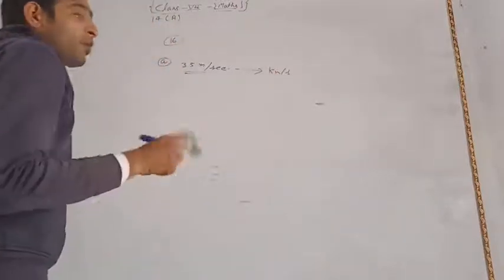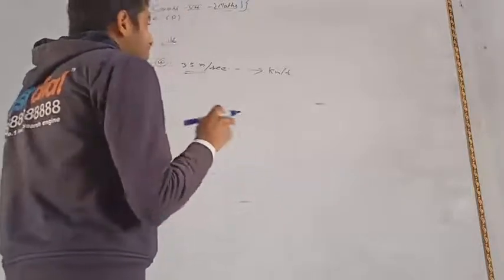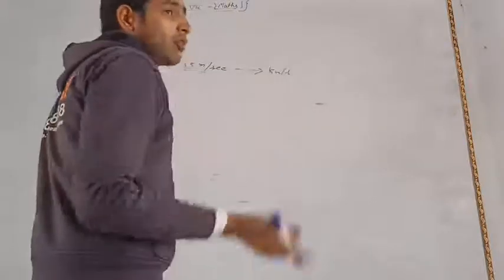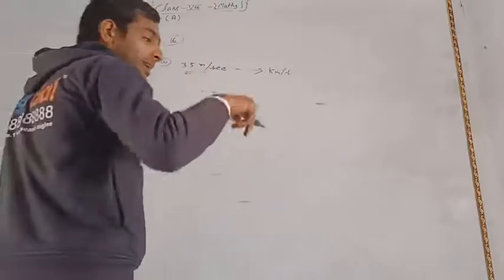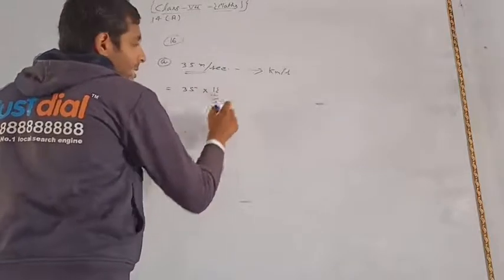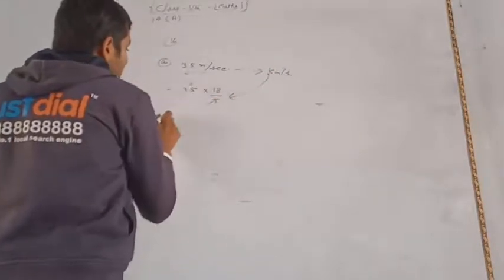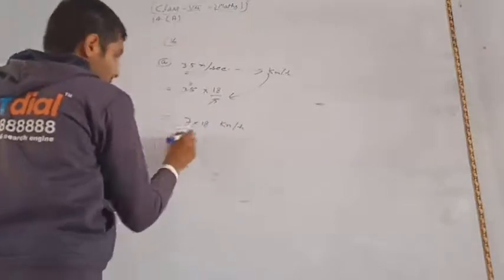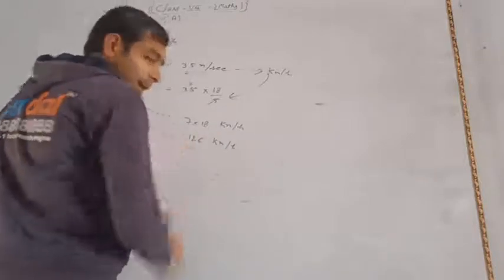You know that to convert any quantity to meter per second, you multiply it by 5 by 18, and to convert any quantity to kilometer per hour, you multiply it by 18 upon 5. So here 35 into 18 upon 5 converts into kilometer per hour. From here, 5 7s are 35, then 7 into 18, 18 7s are 126 kilometer per hour.